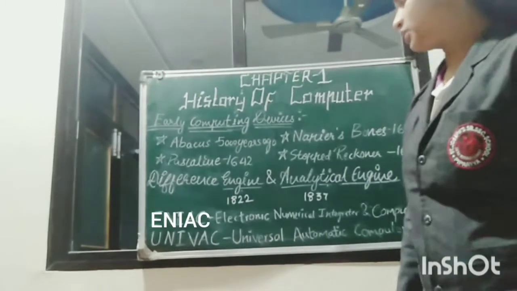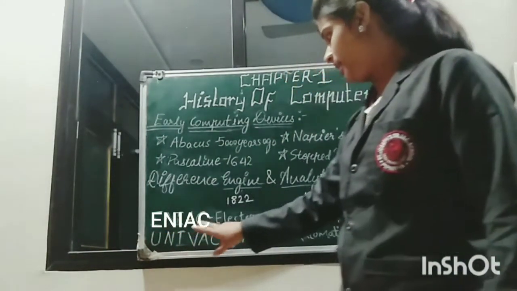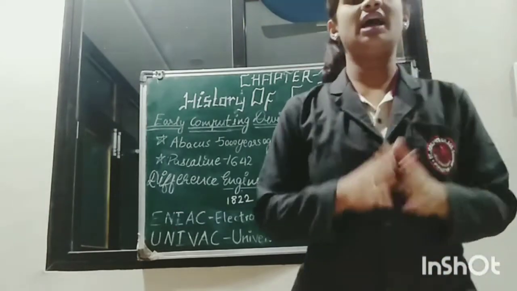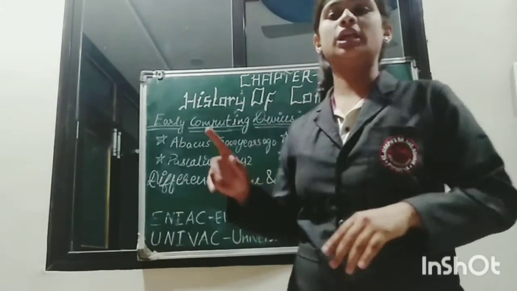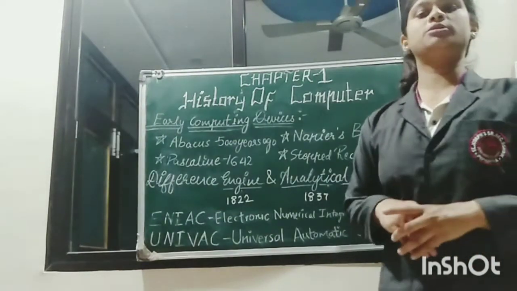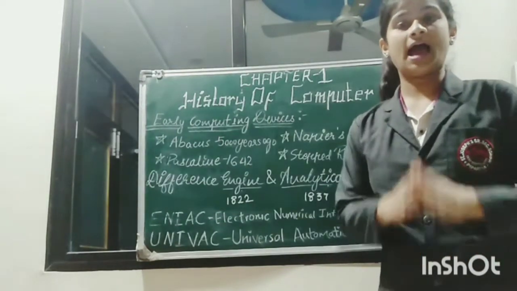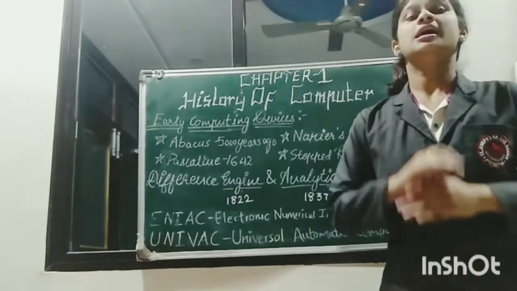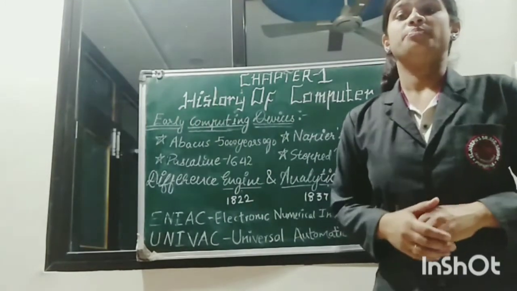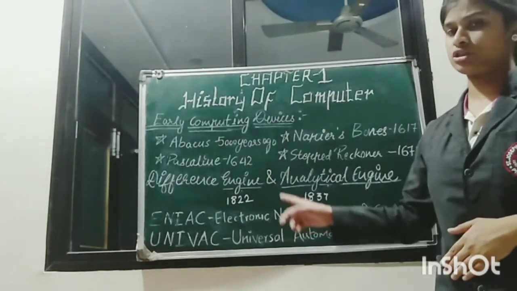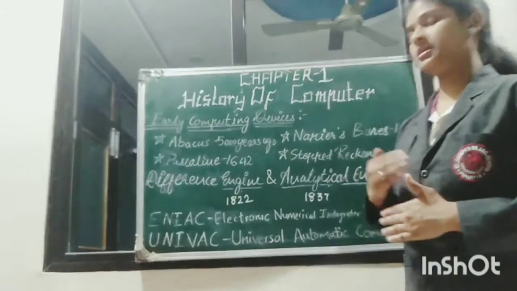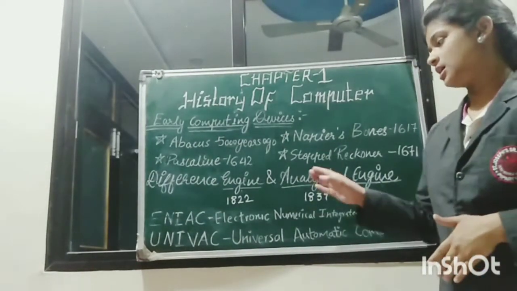Now, let's come to our next topic, ENIAC. ENIAC, Electronic Numerical Integrator and Computer. With the advance of technology, the first electronic general purpose computer, named ENIAC, was developed by J.P. Eckert and John Mauchly in 1946. This was the first electronic computer, which was a revolution in the field of computers, meaning a big change in computers.